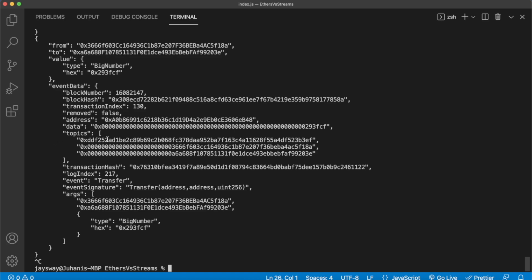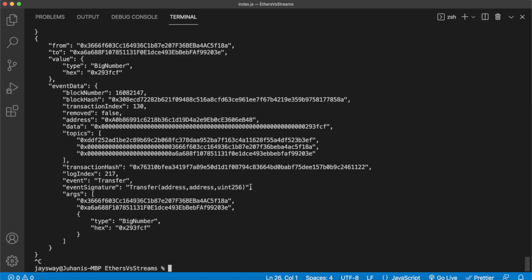So we have all the topics over here unparsed, the transaction hash if we want to check that out on the Ethereum block explorer, but we don't have any of the parsed data over here. We don't actually have certainty which contract it was from the data over here in the response. We just know that it was a transfer, as that's what we're listening to, and it is only for that one contract. So although this is a great start, with Moralis Streams, you get so much more.